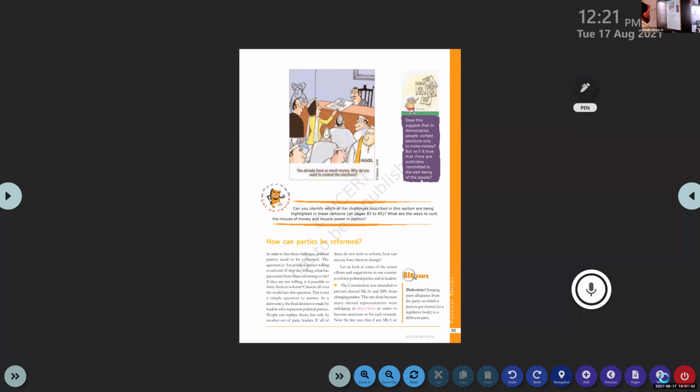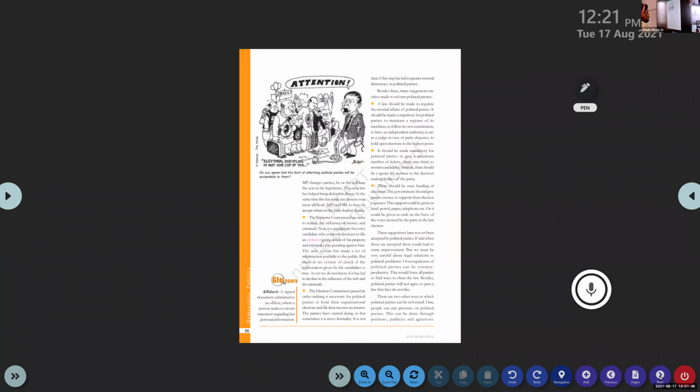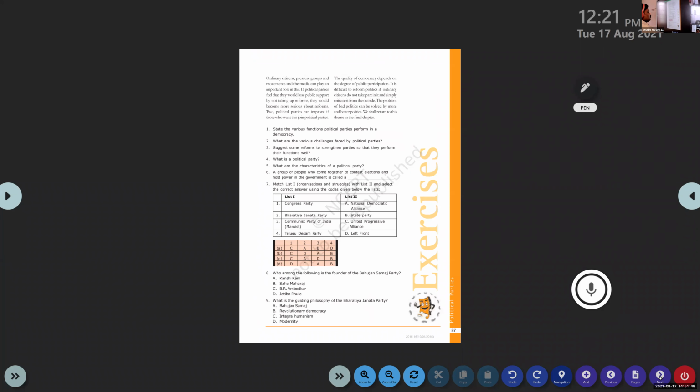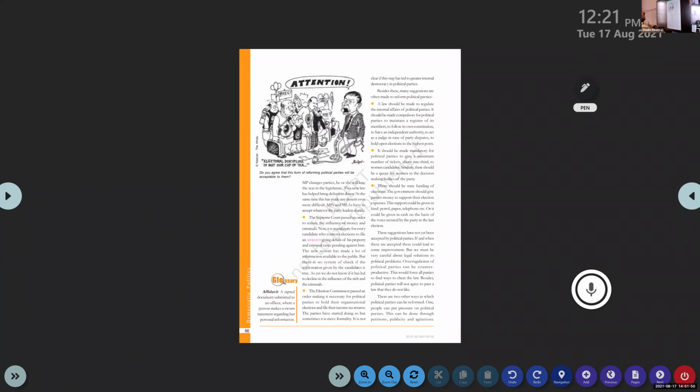Okay, so you can see how can parties be reformed? The last topic of this chapter. How can parties be reformed? How can we reform? Reform in the sense that now some problems are there. We want to solve these problems and want to give a new life to that.